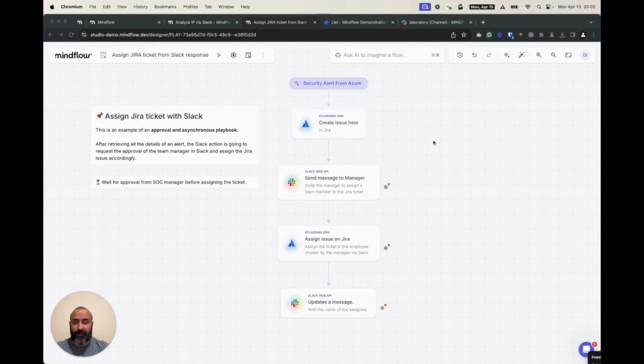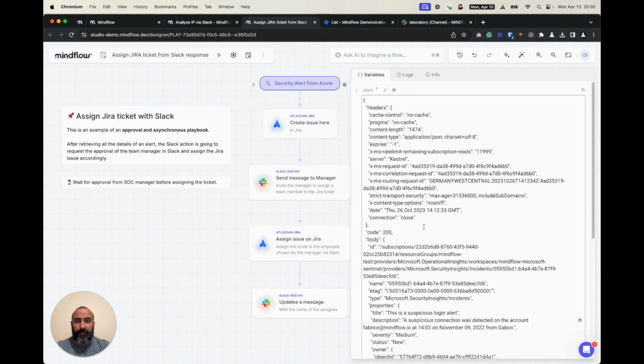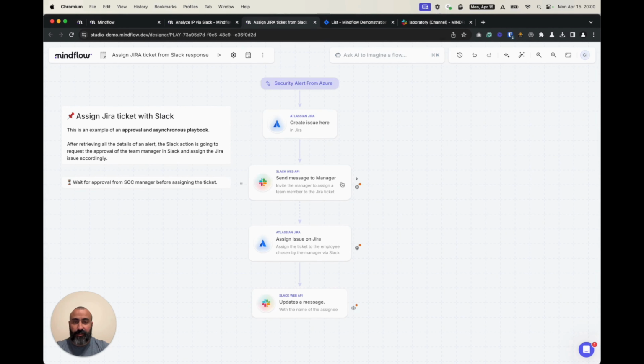Let's dig into workflow execution. In this workflow, we'll simulate an alert that is coming from Azure Sentinel in order to be able to react to it. So once the alert comes in, we'll create a Jira ticket, send a message to the manager in order to assign the ticket to someone, update the ticket, and then give the feedback to the manager.